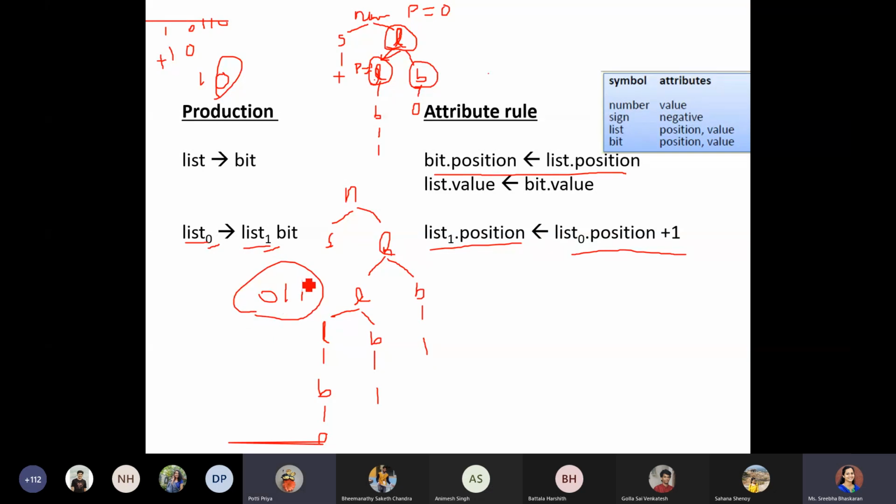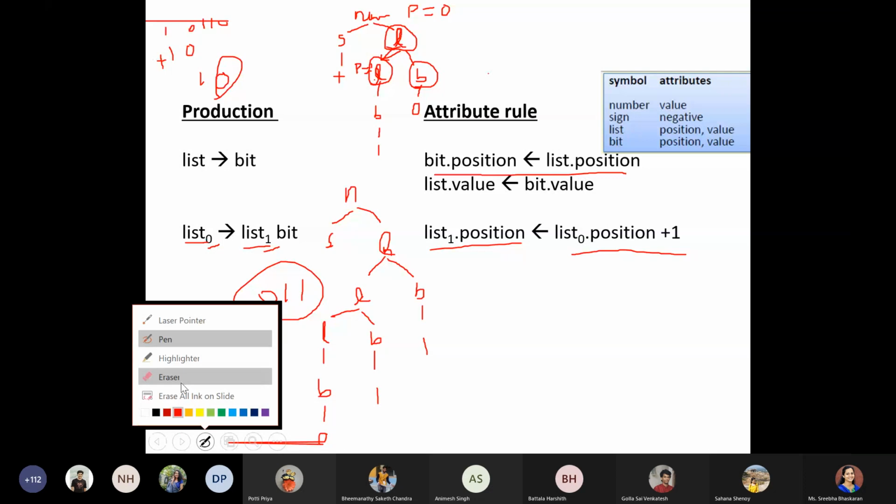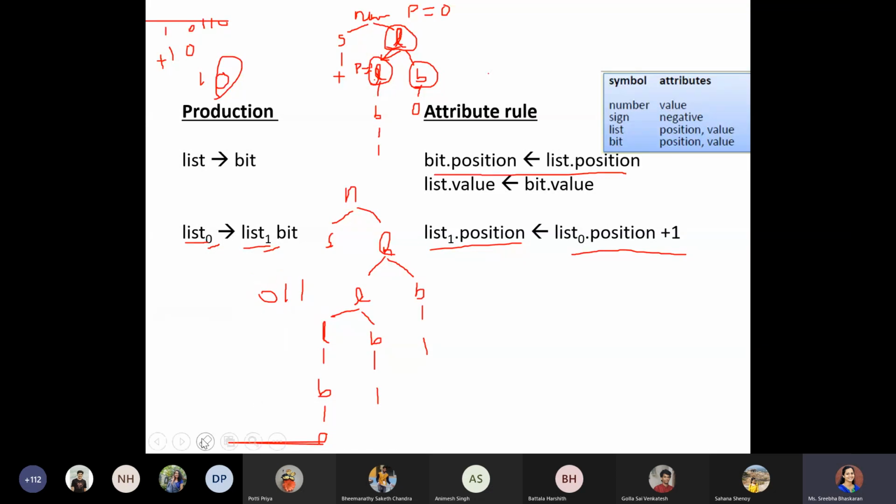Agree? Yes, ma'am. So now if you are applying the position, how do you number this? If you have to convert to a decimal number, how do you write the position for this part? This one will be having the 0th position, the second one is going to have the first position, and this is going to have the second position, right? We have to calculate the position based on the bit values, right? Agree? Yes, ma'am.